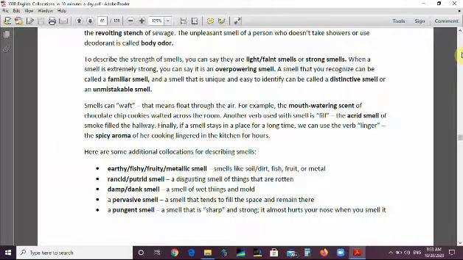A pervasive smell, a smell that tends to fill the space and remain there. Pervasive. A pungent smell, a smell that is sharp and strong. It almost hurts your nose when you smell it.